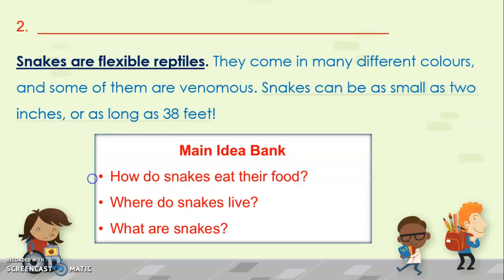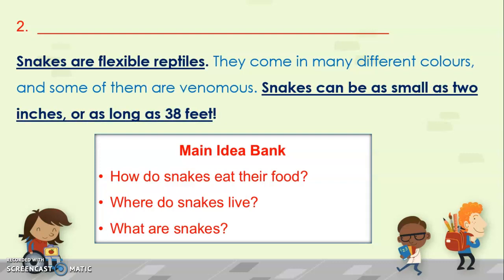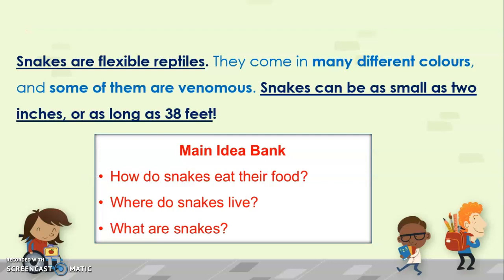Now we'll go to the next strategy, that is the concluding statement of the passage. Snakes can be as small as 2 inches or as long as 38 feet. Now for the highlighted version in the middle statement. Many different colors, some of them are venomous. Here, since all of this is talking about what snakes are like, we will choose the main idea statement as what are snakes like.